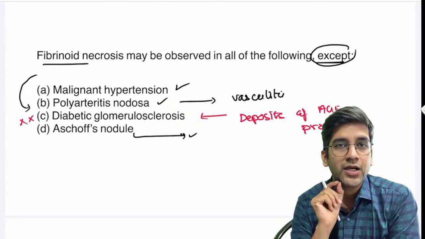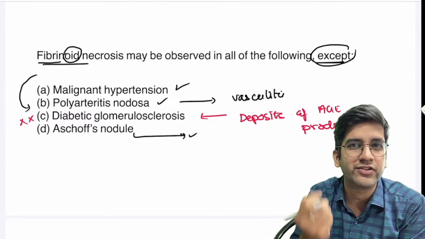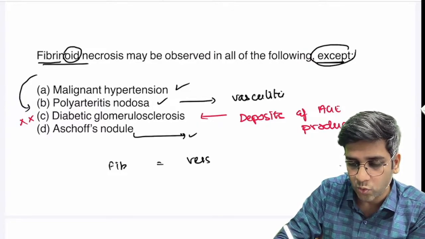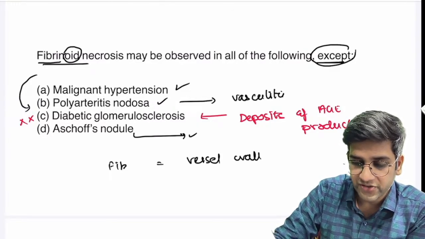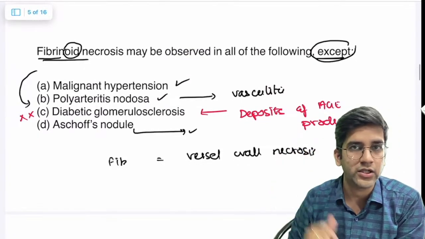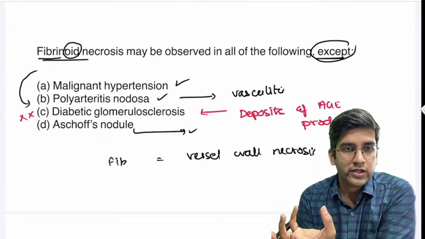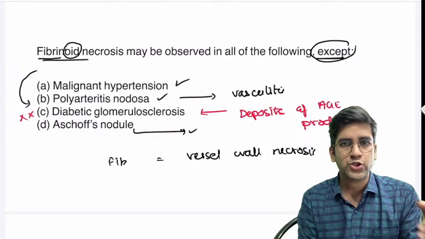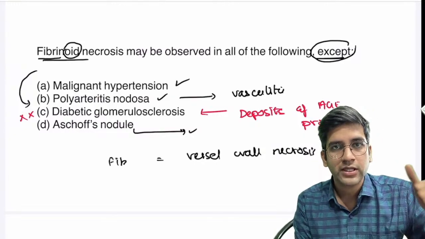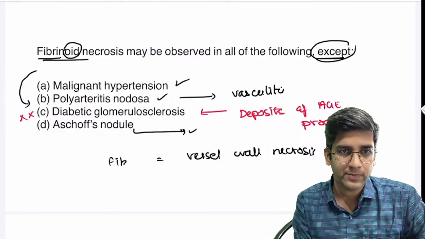That's the right answer. An easier way to remember, oid means like. Fibrin is fibrin, which is seen in vessel wall injury. Fibrinoid necrosis is equivalent to vessel wall necrosis. Just remember this. Never forget this. If you have notes, if you have a table, just write it down. Yes, Chandu, KW lesion is a deposition of AGE products. That's why you have this. That's not a necrosis. That's not a vasculitis. Whenever you have vessel damage, it's going to result in fibrinoid necrosis: malignant hypertension, like you said, SLE, any vasculitis, Aschoff nodule can have fibrinoid necrosis, right?